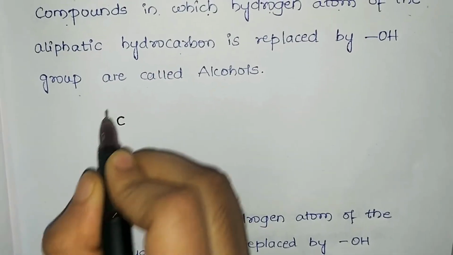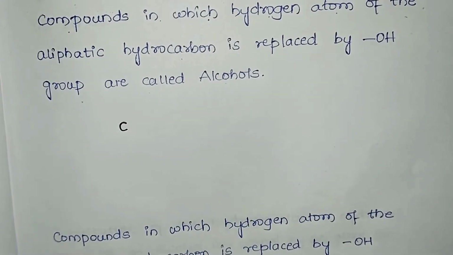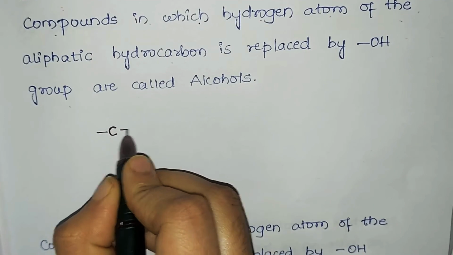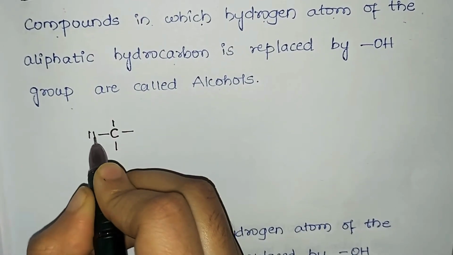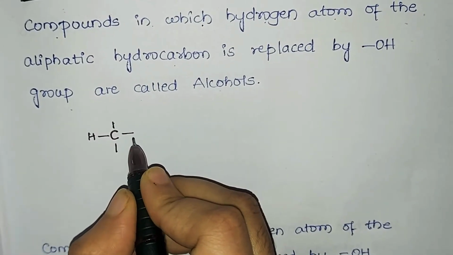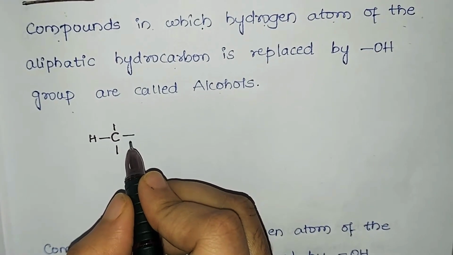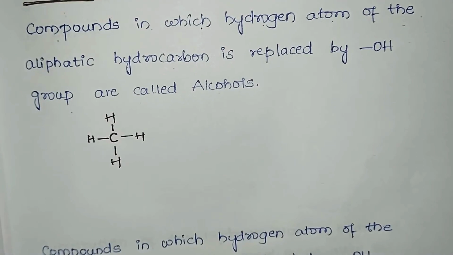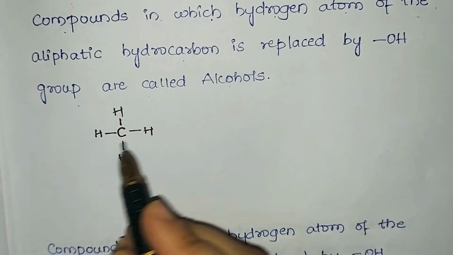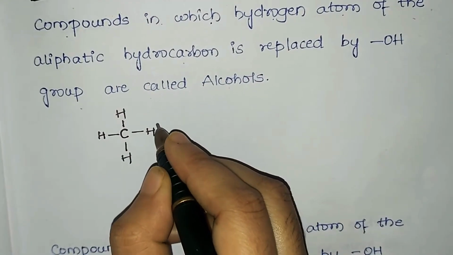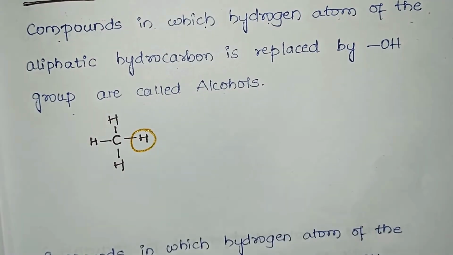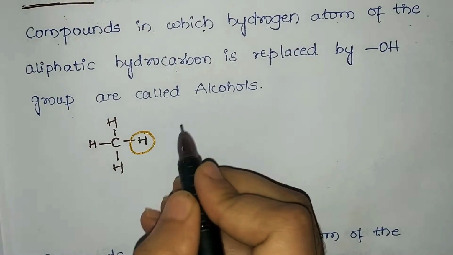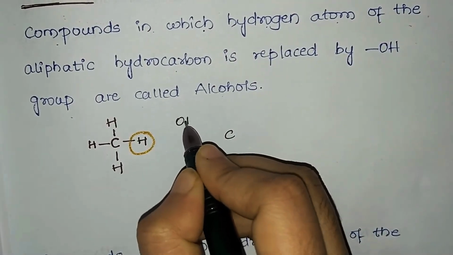We'll consider methane. Methane is a hydrocarbon, that is, an aliphatic hydrocarbon. So what do we say? When the hydrogen atom of a hydrocarbon is replaced by which group? Replaced by OH group. Let us represent all the hydrogen atoms around methane. There are 4 hydrogen atoms. One of the hydrogens will be replaced by which group? It will be replaced by OH group. So the replacement of the hydrogen atom by OH group will form an alcohol.